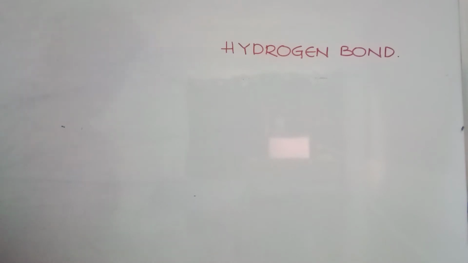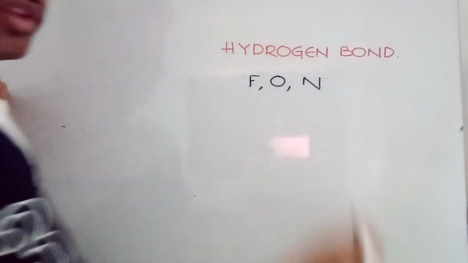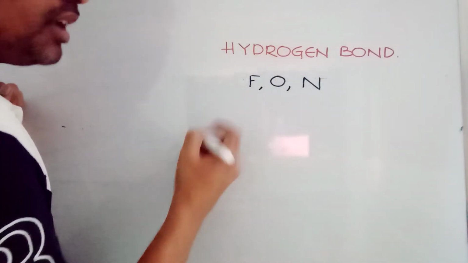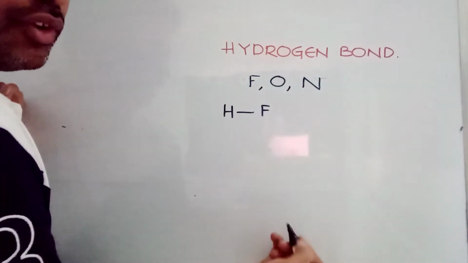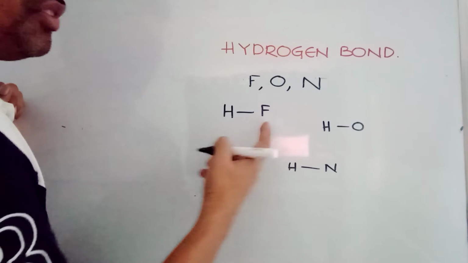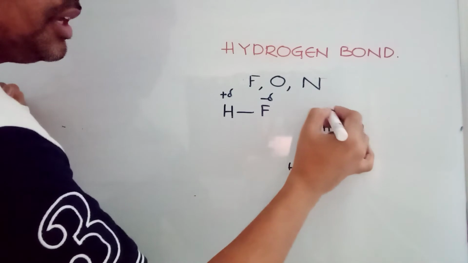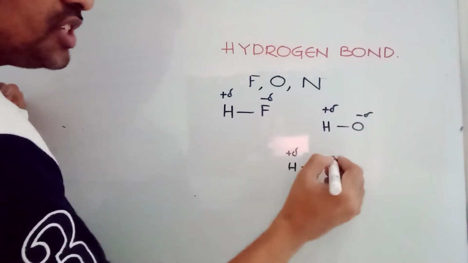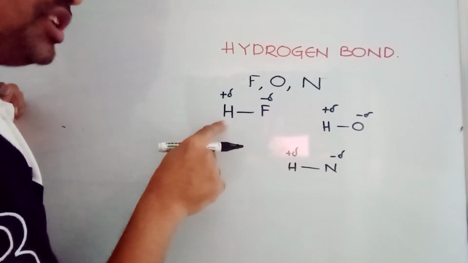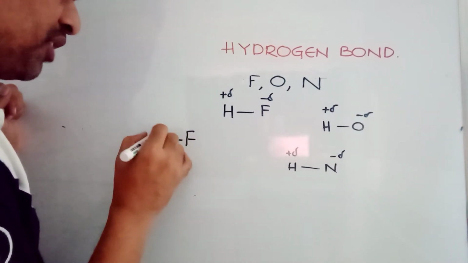Okay. So, hydrogen bond means, for example, fluorine, oxygen, nitrogen. These are the known elements for their electronegativity. When these atoms are already in attachment with hydrogen, like this, because of the bond polarity, this will be getting partial positive charge, and this is getting partial negative charge. Now, this hydrogen, which is having partial positive charge, let us say one other fluorine atom is there, which is also having very similar.